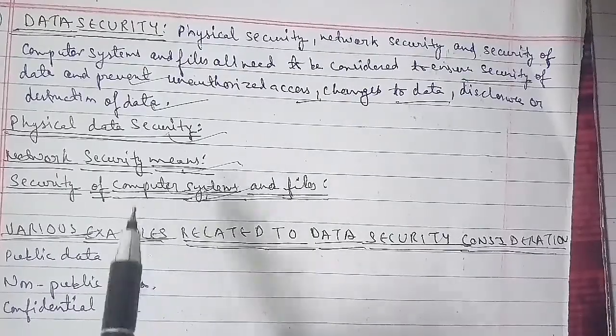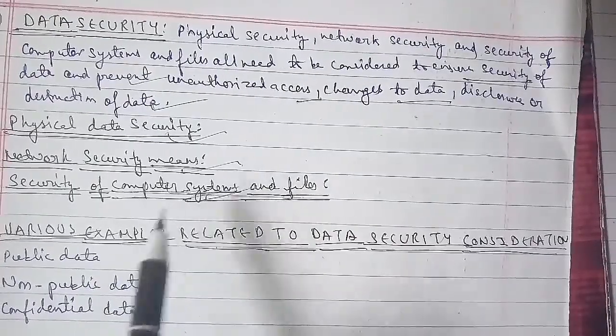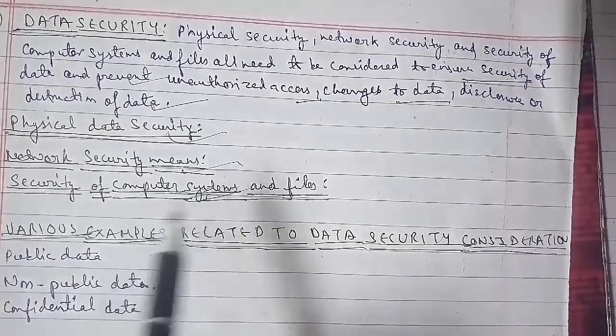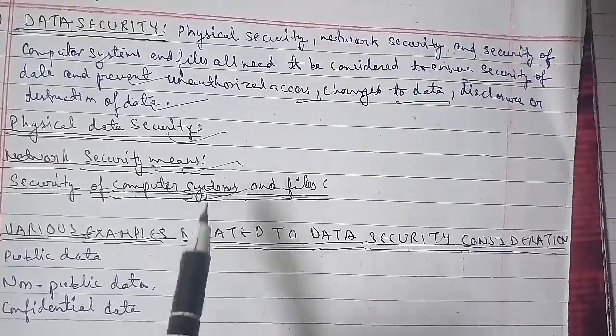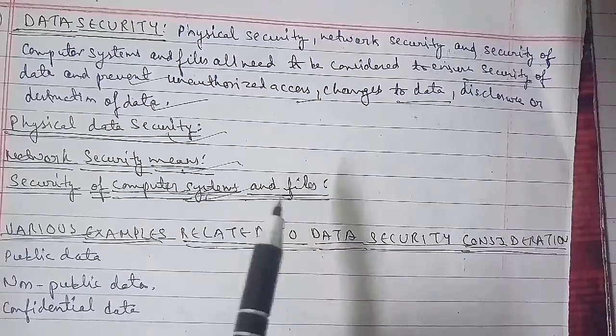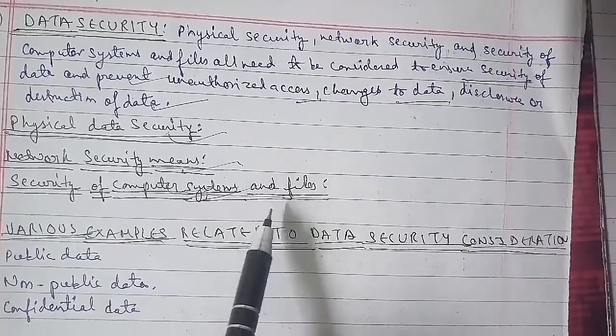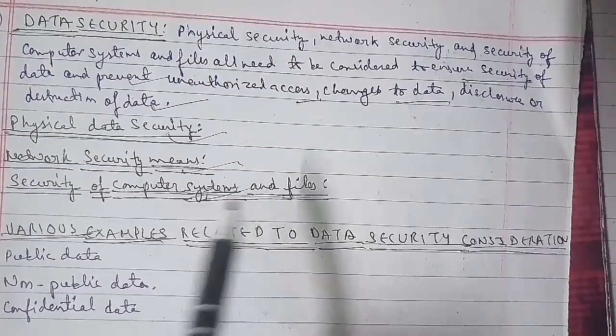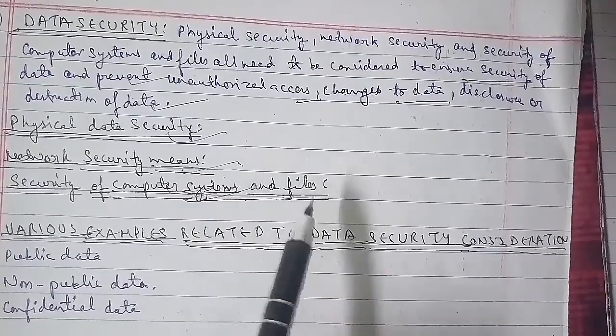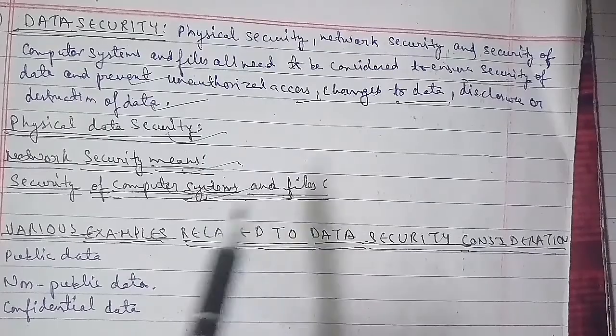Here are some very common examples. The first is public data, and I will discuss public data examples here. Data considered public is not legally protected at any stage of the life cycle, including creation, sharing, and deletion.